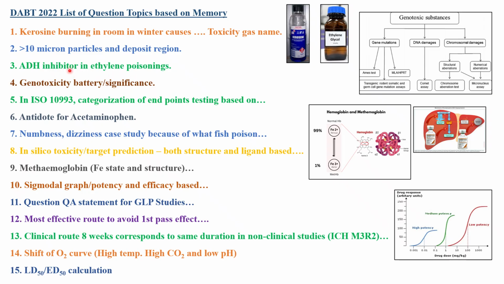So always an important topic is lung toxicity and the particles of that chemical, in which part of the lung they deposit based on the particle size, whether it is the alveolar region or the deeper parts of the lung. Next topic was ADH inhibitor in ethylene glycol poisoning.